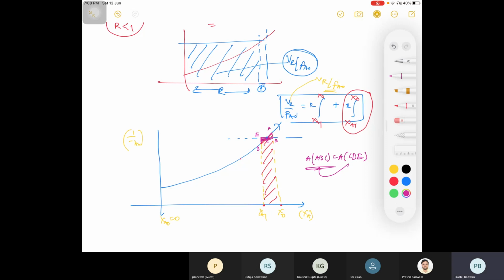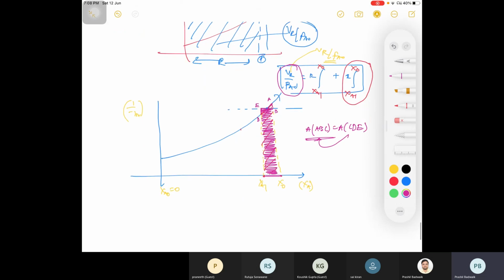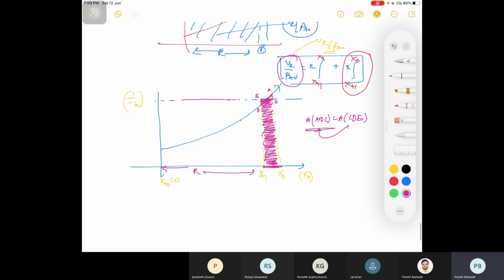So this is my one time area under the curve. And what is your total value? That is 1 time plus R times. This is 1 time of integration, so the entire area will be R times. So VR divided by FA naught is R plus 1 times the integration.